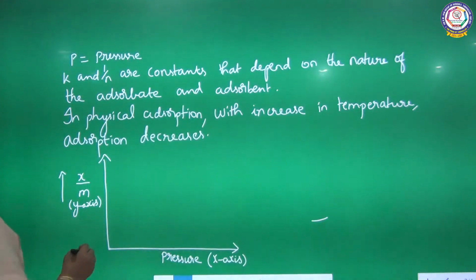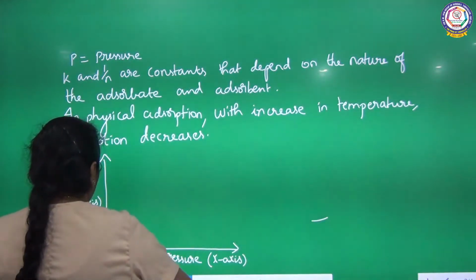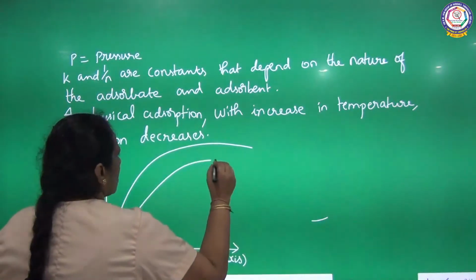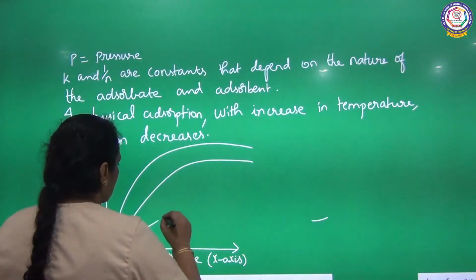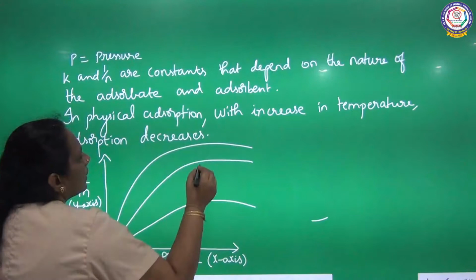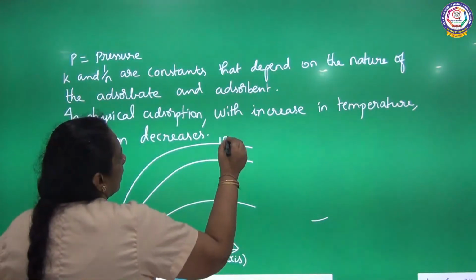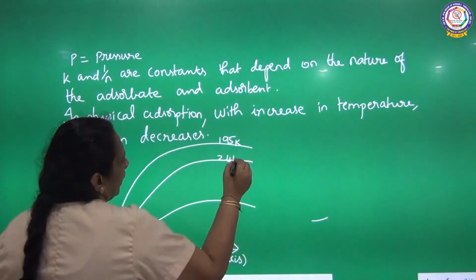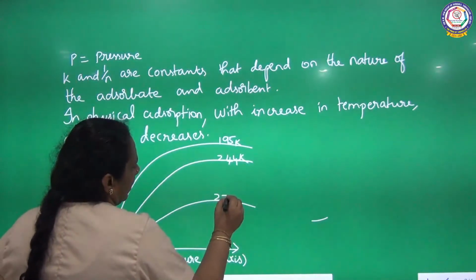Here, at a fixed pressure, you can see curves at 195 Kelvin, 244 Kelvin and 273 Kelvin.